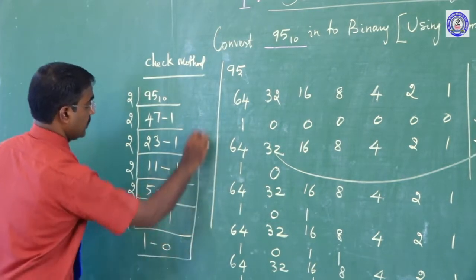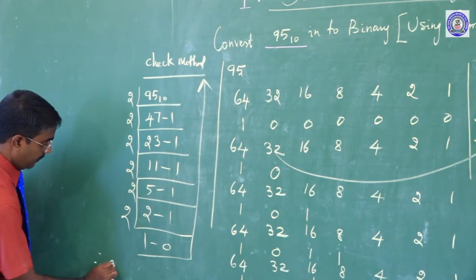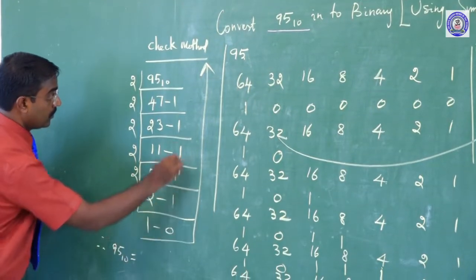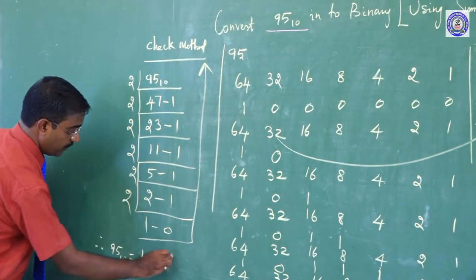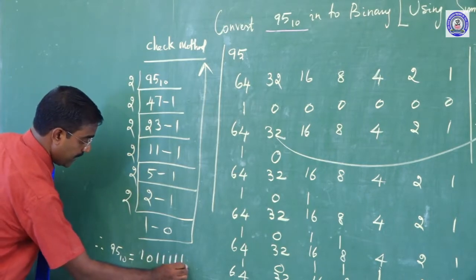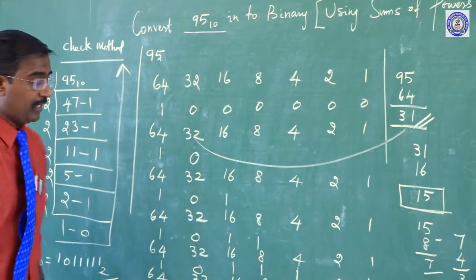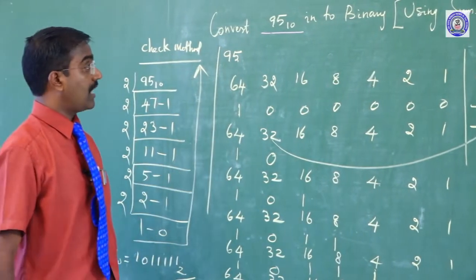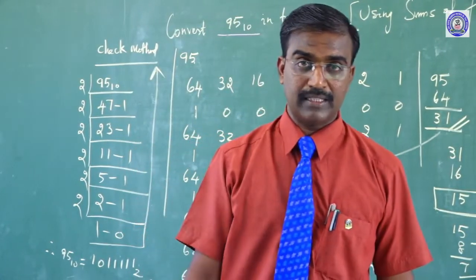We should write from bottom to top, therefore 95 base 10 equals 1 0 1 1 1 1 1 base 2. So the final answer is 1 0 1 1 1 1 1. I think you are correct. Next class, the next method is repeated division by 2.